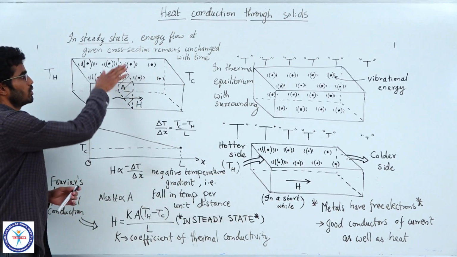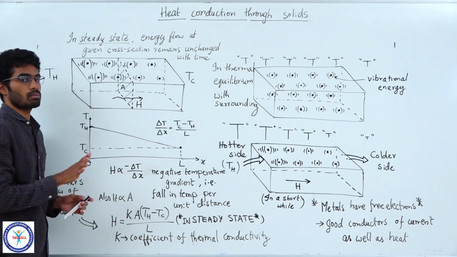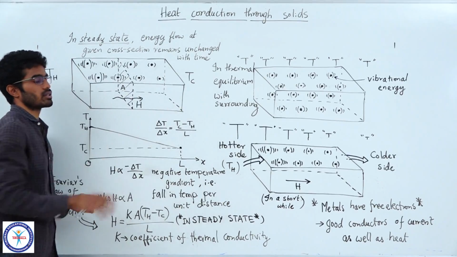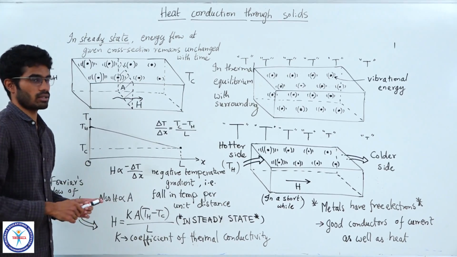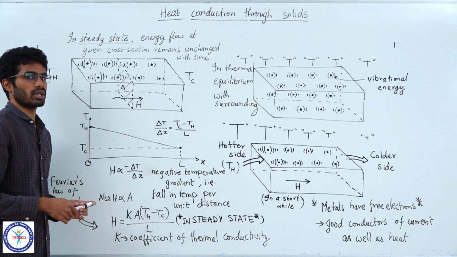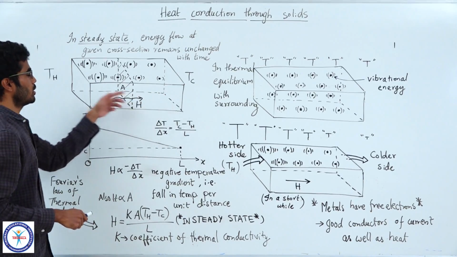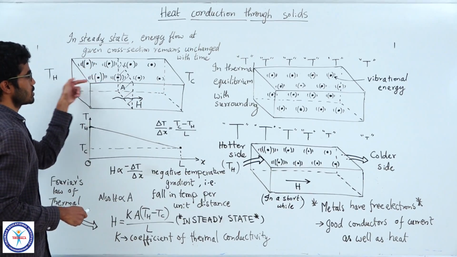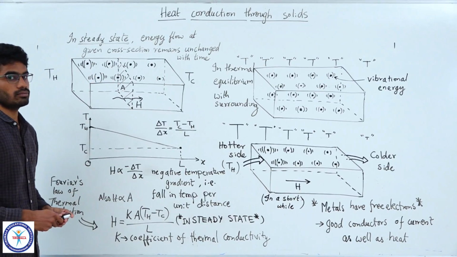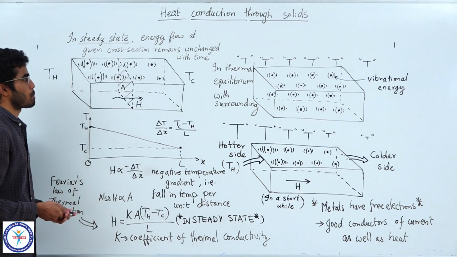We assume that through this surface area, no heat escapes to the surroundings. All the heat flows through the solid and goes to the other side. That is an important assumption. That means these sides are heat insulators. So all the heat flows from this side to this side through the area of cross section, which is shown here using the shaded portion. And this arrow mark is the direction of heat flow.